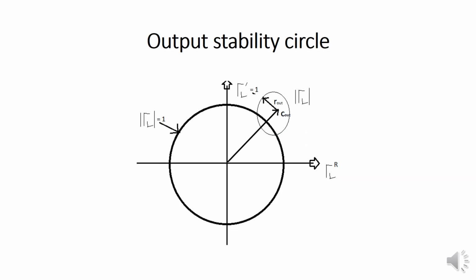So this is the diagram for the output stability circle. This will be drawn in the psi L plane, that is the load reflection coefficient. So in that condition we have to substitute the input reflection coefficient equal to 1, and in that we are finding the center and radius of the output stability circle.